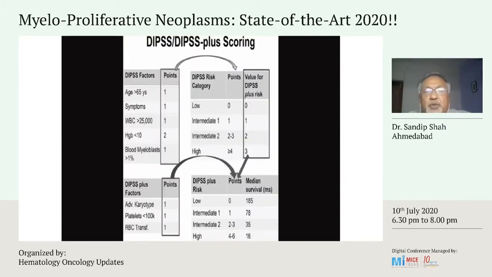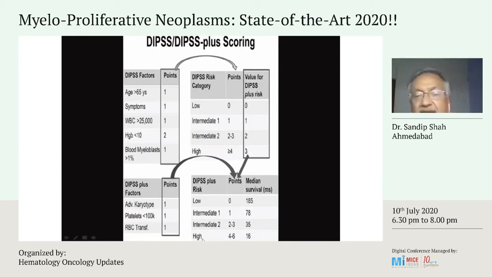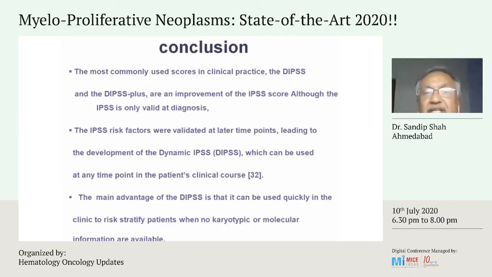So DIPSS plus scoring is again done. It's the same as DIPSS, but there are three parameters added. So the DIPSS score is taken up, and then the three additional parameters: abnormal karyotype, platelet count less than 100,000, and RBC transfusion, 1 point for each. Those points are combined, and accordingly patients are divided into low risk, intermediate 1 risk, intermediate 2 risk and high risk. You can see the survival for high risk patients is 16 months compared to 185 months for low risk patients.